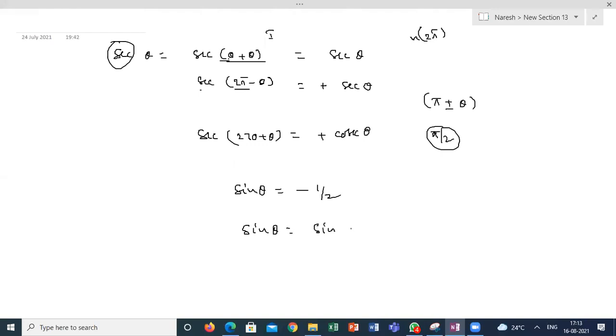Sine of pi plus pi by 6 or sine of 2 pi minus pi by 6. Then only I can write sine as sine. Pi by 6 is 30 degrees, and at 30 degrees only we get 1 by 2. If I take sine of 270 minus pi by 6, it is wrong. Correct or not? Yes, sir.